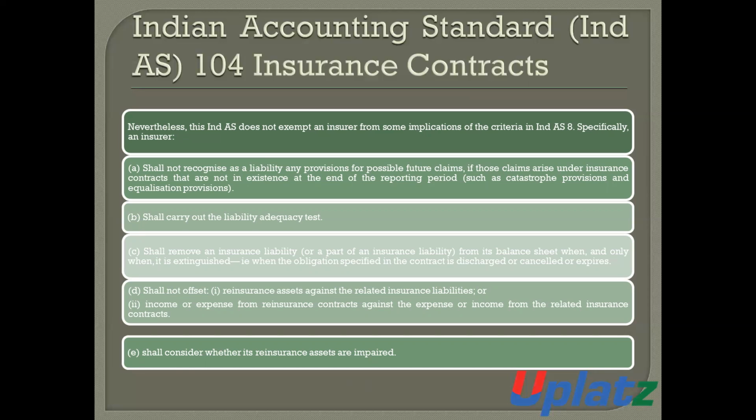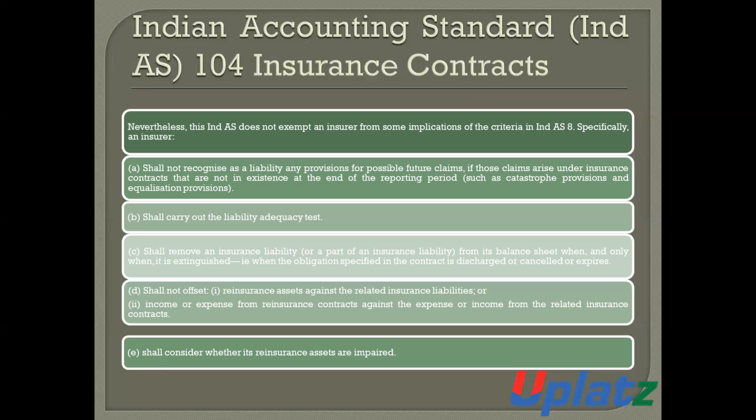That is, when the obligation specified in the contract is discharged, cancelled or expired, then the issuer shall remove the insurance liability from its balance sheet.